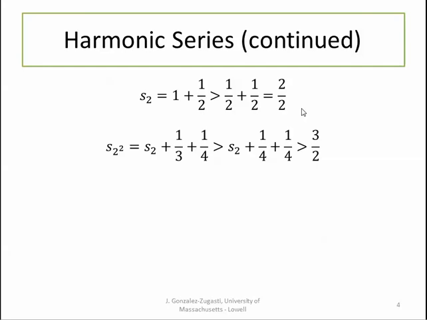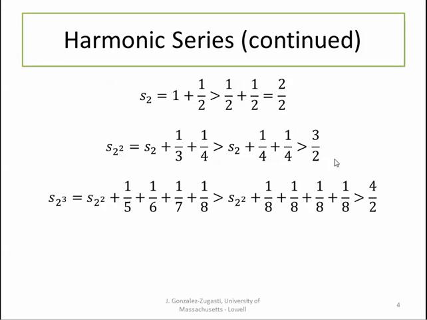Now if we go to s sub 2 squared, that's going to be equal to s sub 2 plus the remaining terms, which is plus 1/3 plus 1/4. And since 1/3 is clearly bigger than 1/4, we can say that this in turn is greater than s sub 2 plus 1/4 plus 1/4. So since s sub 2 is greater than 2 over 2, this turns the inequality into s sub 2 to the 2 is greater than 3/2.